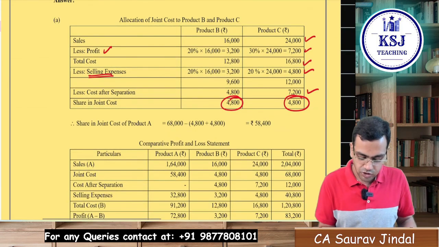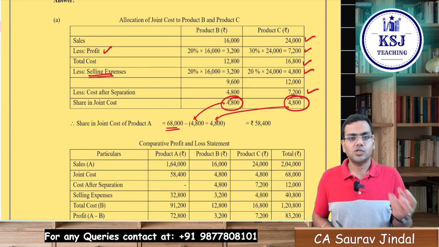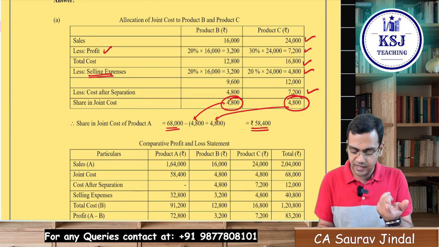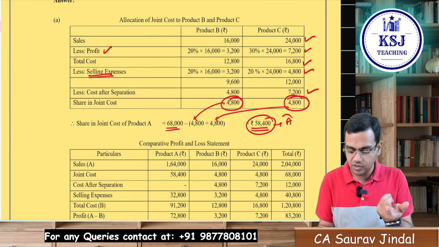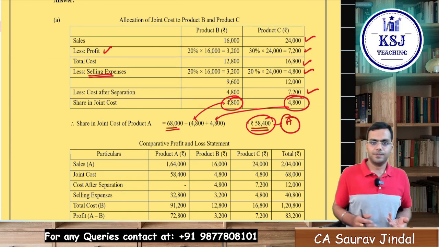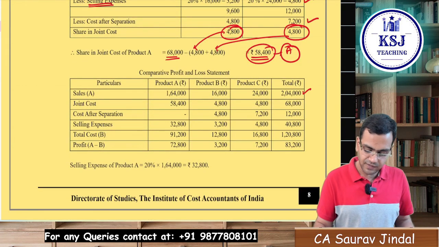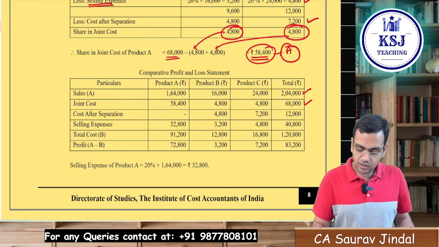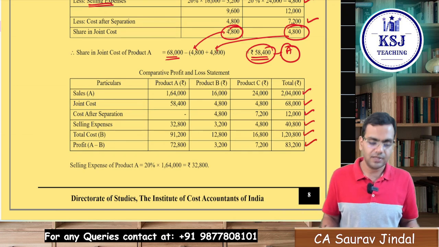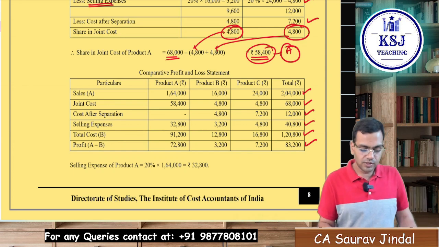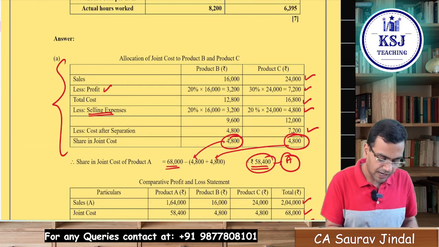Now what is the total joint cost? Out of that, 4800 is for B and 4800 is for C. So the remaining joint cost of 5800, 400, belongs to the main product A, right? Then the profit and loss statement. The sales are given, joint cost we have just calculated, cost after separation, selling expenses, total cost, and the profit that you will get. So this is very important, sir. This part is important here.